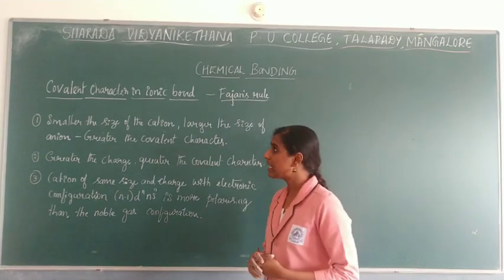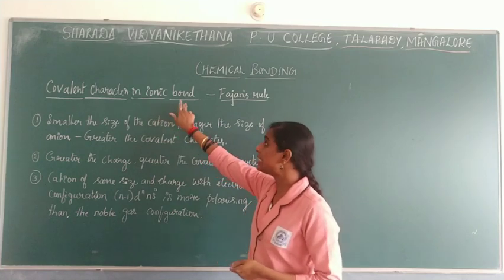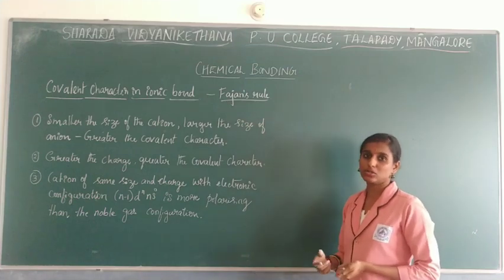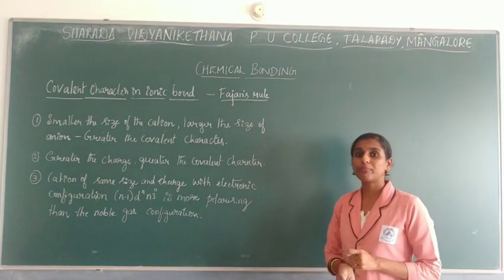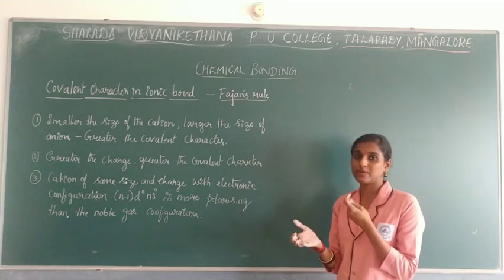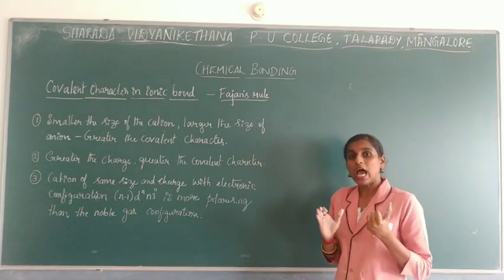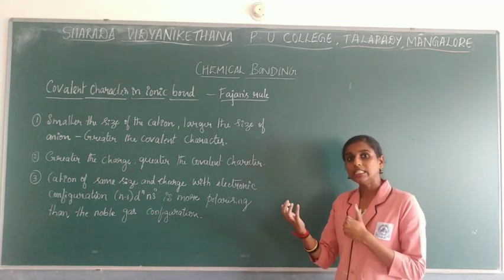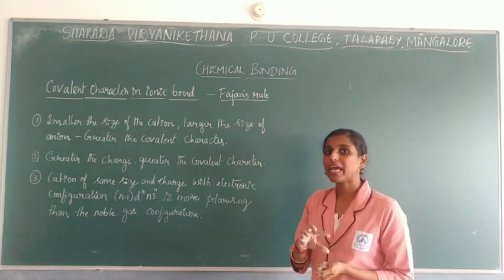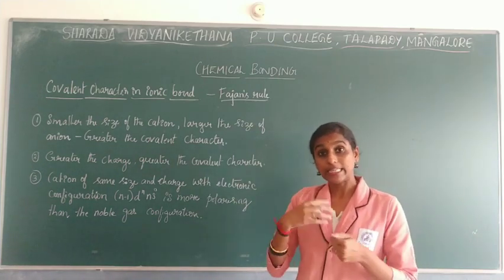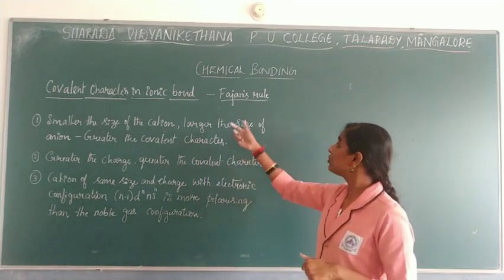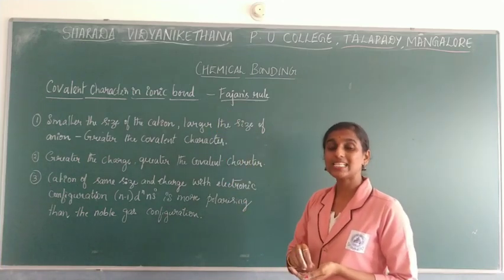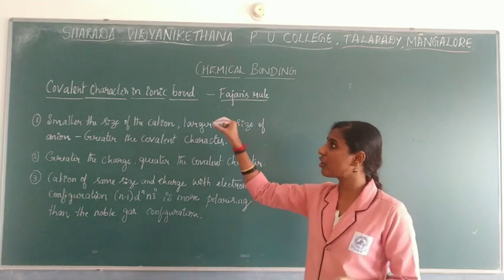So the next concept that we are reading is covalent character in ionic bond, which was explained by Fajan, and he has given a rule known as Fajan's rule. He has told that whenever ionic bond formation takes place, it will have some covalent character. And when you see a covalent bonded molecule, for example the hydrogen molecule, where covalent bond formation takes place, it will have slight ionic character. In the same way, whenever an ionic bond forms, it will have some covalent character.